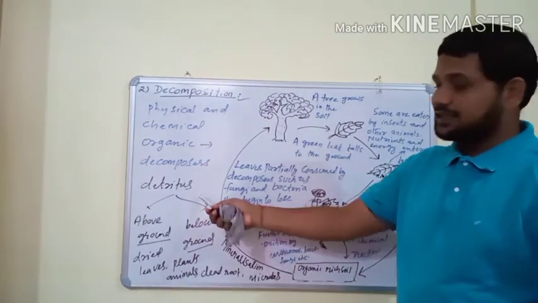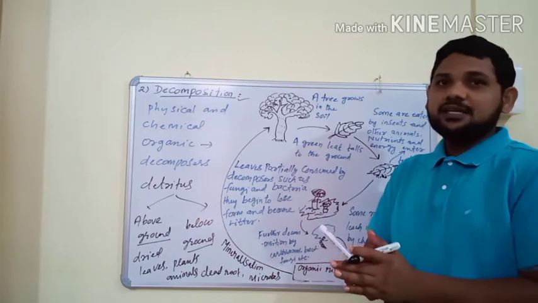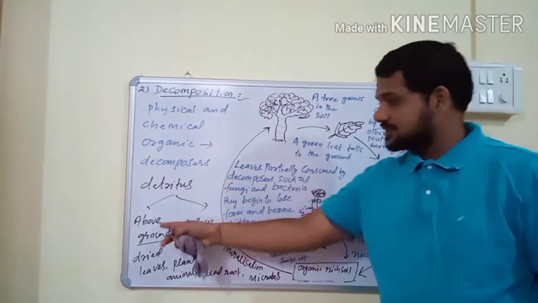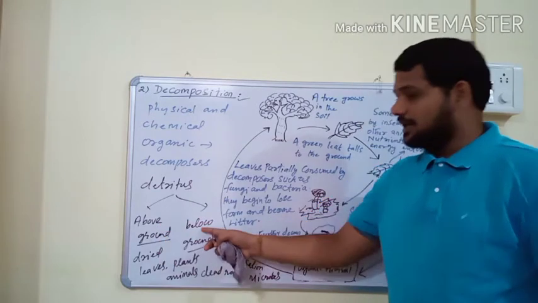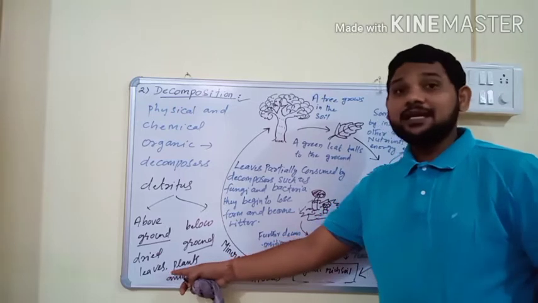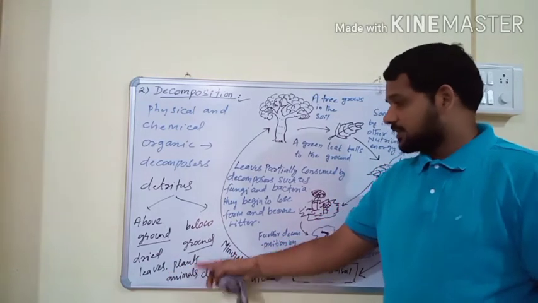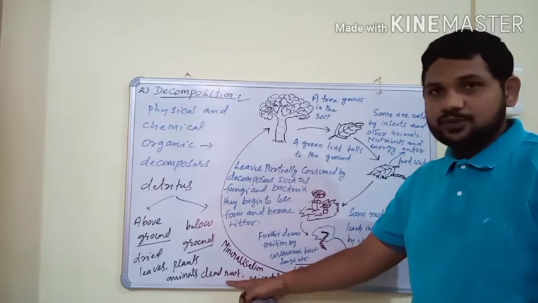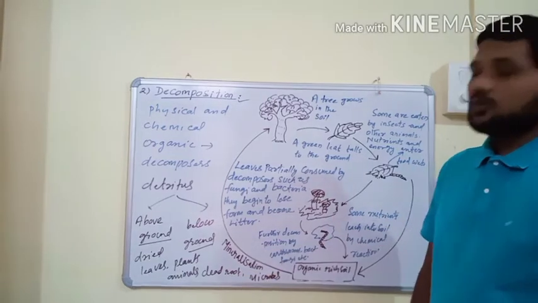So what is detritus? It is the remains of organic matter, and it is of two types: above ground and below ground. Above ground detritus examples are dried leaves and dead parts of plants and animals. Below ground detritus examples are dead roots and dead microorganisms.